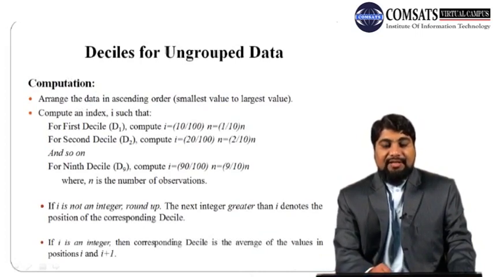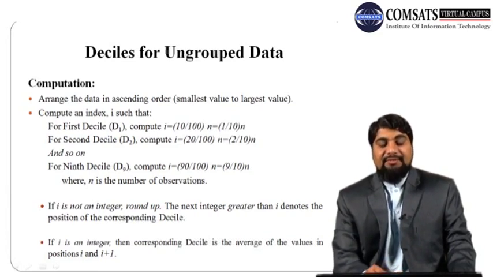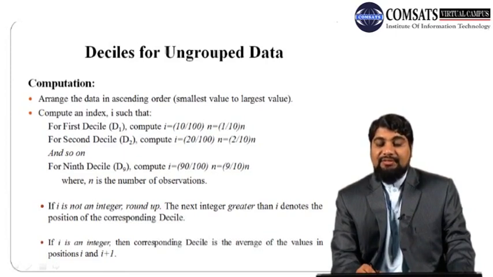Again, arrange the data from smallest to largest and then compute an index I. For the first decile D1, compute I equal to 10 over 100 times n, or we can write it as 1 over 10 times n. Similarly, for the second decile, I is 20 over 100 times n, or 2 over 10 times n, and so on.